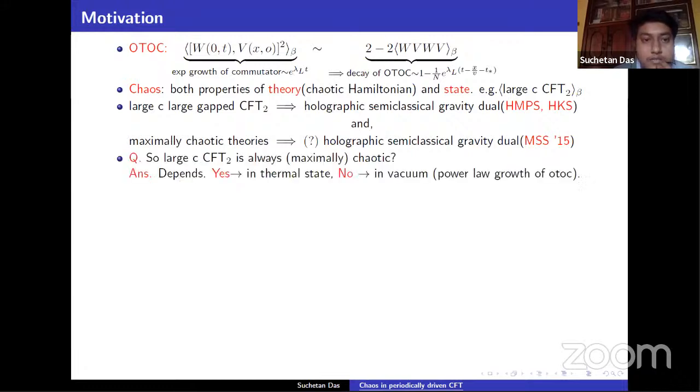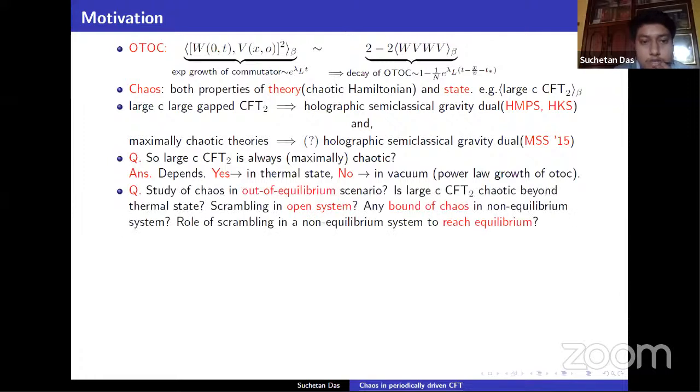So from these two facts, one can ask: is large c CFT2 always chaotic or maximally chaotic? The answer is, it depends. It is of course chaotic in a thermal state, or in equilibrium, but it is not chaotic in the vacuum. It has power law growth in the OTOC in the vacuum state. So the statement that a maximally chaotic theory has a holographic bulk dual holds only in the thermal equilibrium case.